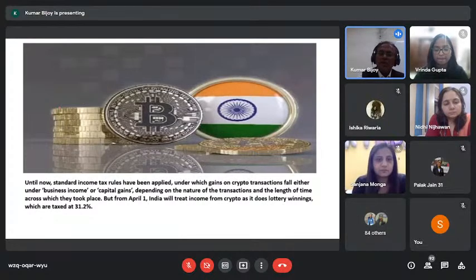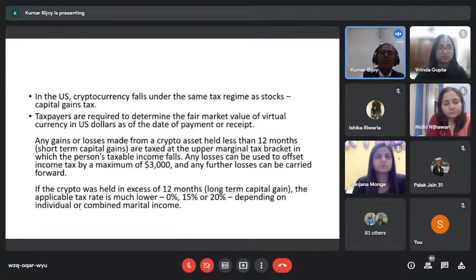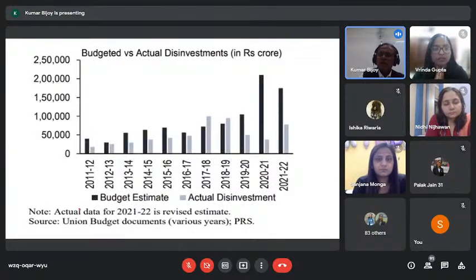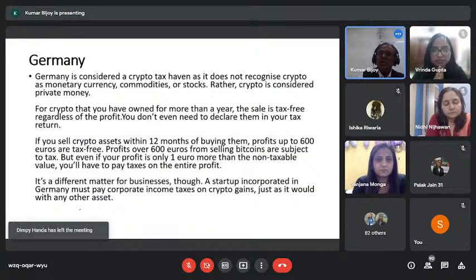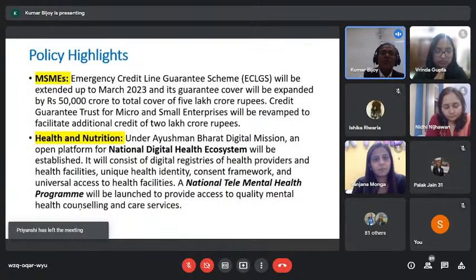First thing is related to Bitcoin. We know effectively 31.2% of taxation is going to be there, inclusive of surcharge. I have already discussed that part. But the most important thing is that so many countries, whether it is US, United Kingdom, Germany, everyone has taxation. So it is not a surprise. We are not the first to tax them. Okay, this is also a little bit of budgeted versus actual disinvestment.